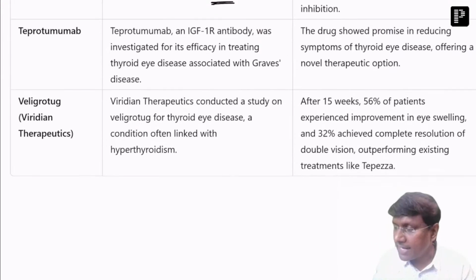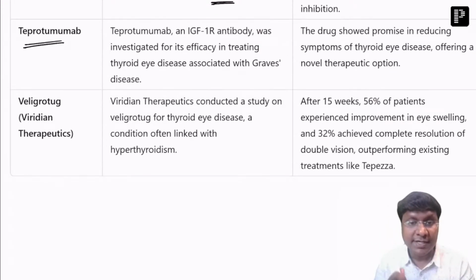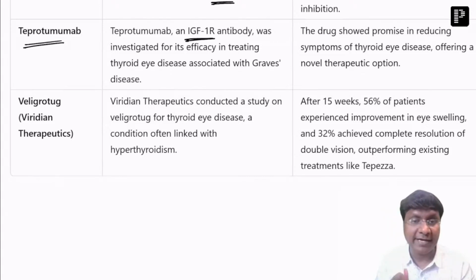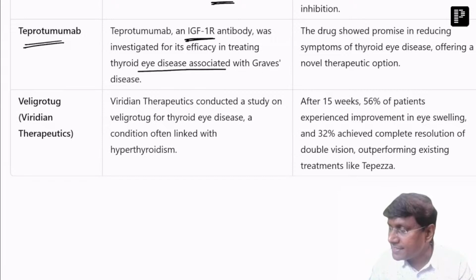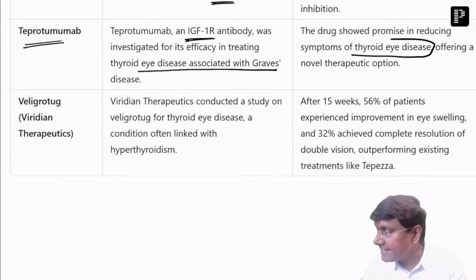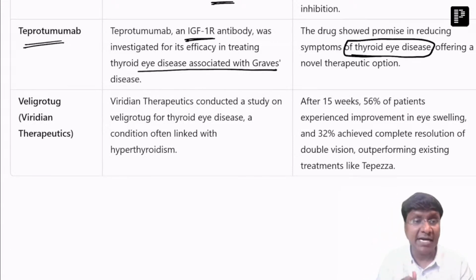Another important monoclonal antibody is teprotumumab. It is an insulin-like growth factor receptor 1 antibody that was investigated for its efficacy in treating thyroid eye disease associated with Graves', and the drug showed promise in reducing the symptoms of thyroid eye disease. That is the advantage of teprotumumab.